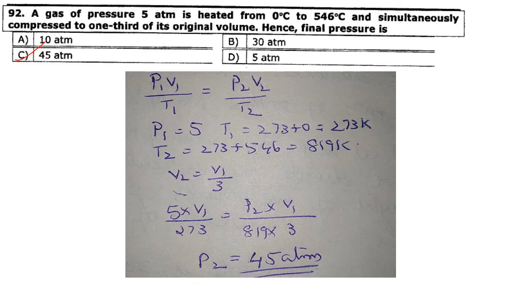So we have the equation P1 V1 by T1 is equal to P2 V2 by T2. So P1 is 5, then T1 is 273 plus 0, that is 273 Kelvin, because we have to convert everything into Kelvin scale. And T2, that is 546 degrees Celsius, converted to Kelvin gives 819 Kelvin. And V2, they have told it is compressed to 1/3 of its original volume, so V1 by 3. Substituting into this formula, you will get P2 is equal to 45 atmospheres. So the answer is option C.